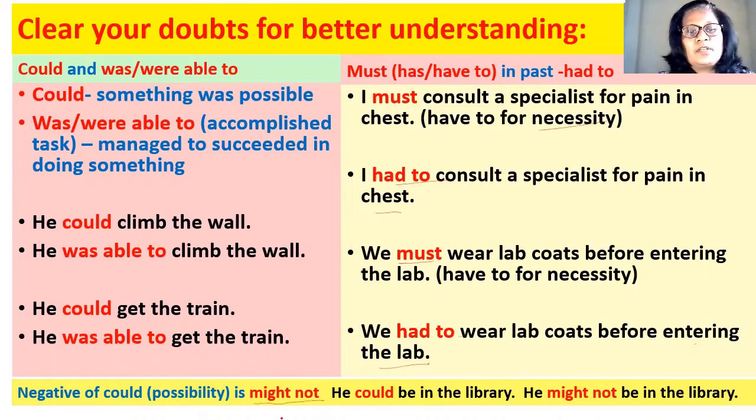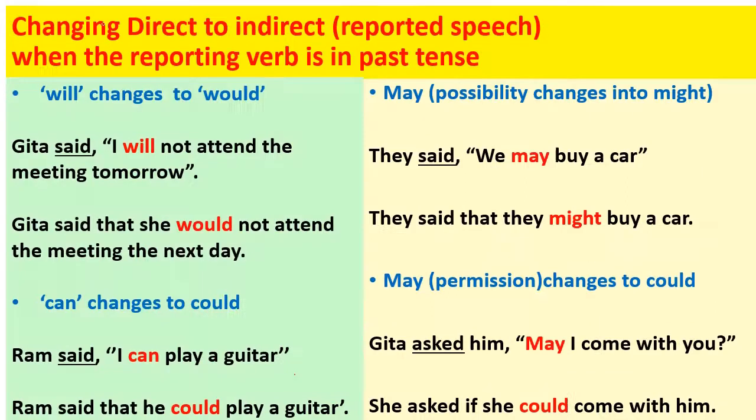It's not could not, it's might not. Like he could be in the library, but if this sentence has to be changed in negative for possibility, in the meaning of possibility, then we'll say he might not be in the library.